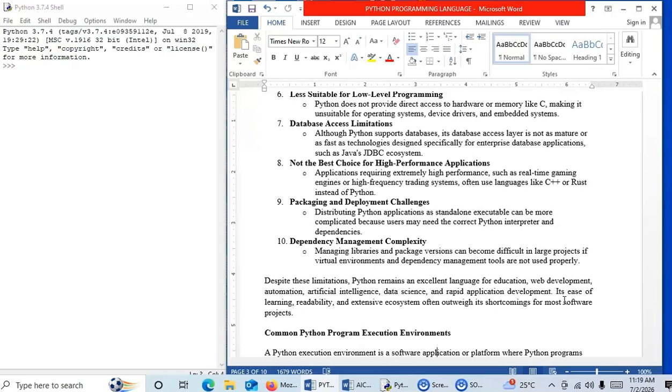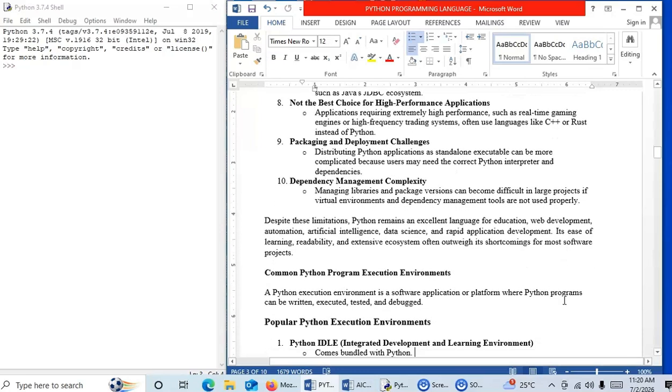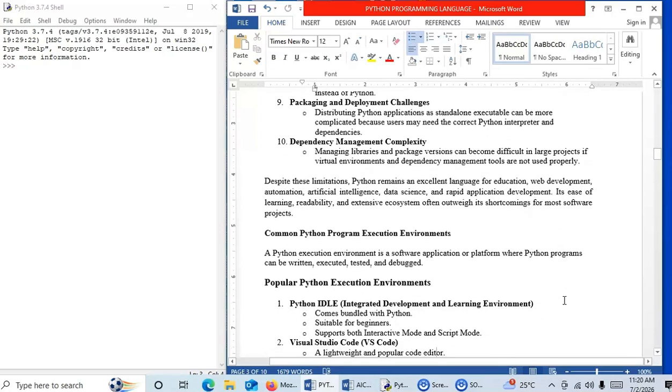Packaging and deployment challenges. Distributing Python applications as standalone executables can be more complicated because users may need the correct Python interpreter and dependencies. And the last point is dependency management complexity. Managing libraries and package versions can become difficult in large projects if virtual environments and dependency management tools are not used properly.